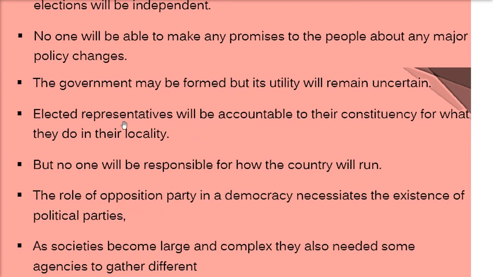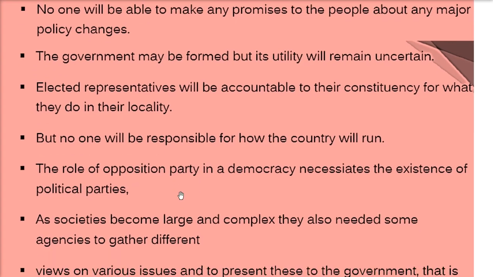So elected representatives will be accountable to their constituency for what they do in their locality, but no one will be responsible for how the country will run. Because ultimately, whatever small pockets we are talking about, like a Vidhayak region or a corporator region, actually we are talking about a country. So the role of opposition parties in a democracy necessitates the existence of political parties.